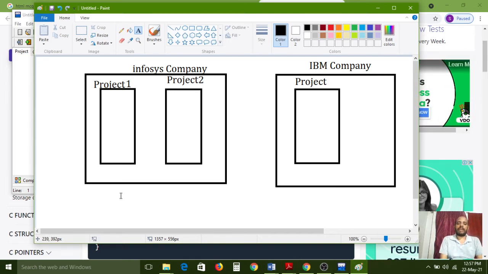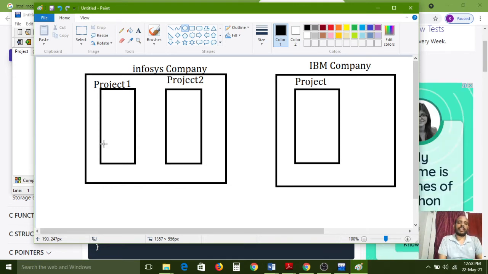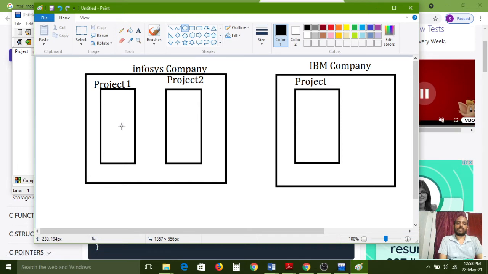So here I have a one month notice period, and in this one month I can work on this project. After one month I will go to the IBM company and handle that project. But here I have to develop some programs because I am working on this project. So that's why I developed one project here. Understand?